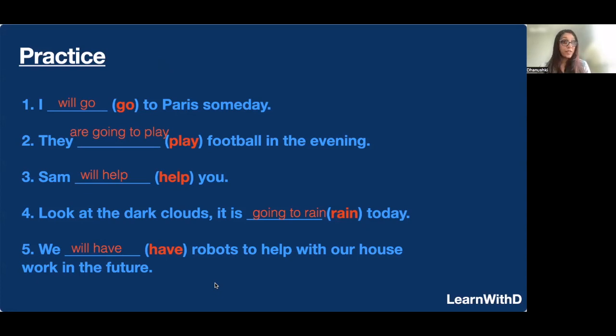This is a prediction. We don't have much evidence. Yes, technology is improving, but we are not sure that we will have robots to help with our housework in the future. Maybe it's possible. That's why it's a prediction, but we don't have a lot of proof right now. All right, so we will have robots to help with our housework in the future.